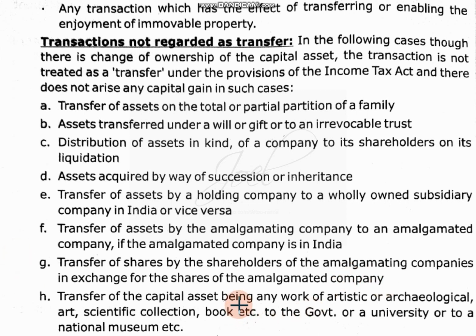Then a capital asset being any work of artistic, archaeological, scientific collection, books, all those things given to the government, a university or a museum. So when you are handing over anything of national importance, maybe antique pieces, to museums, the government, or schools and colleges, it won't be considered a transfer. So these are the exceptions for transfer that we should know.